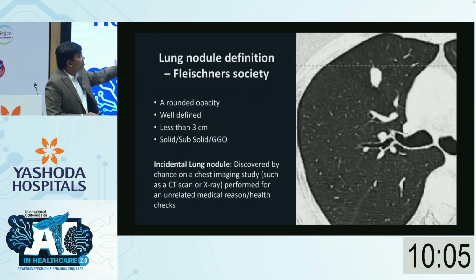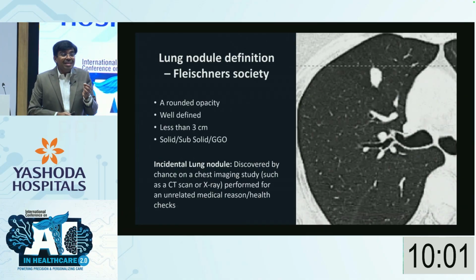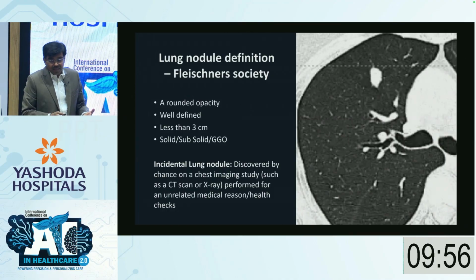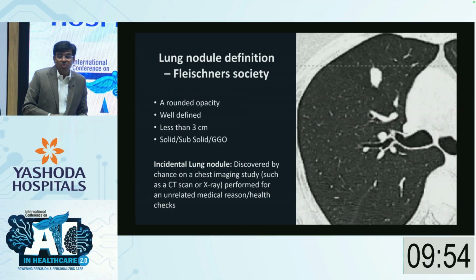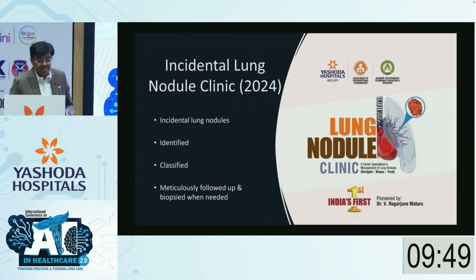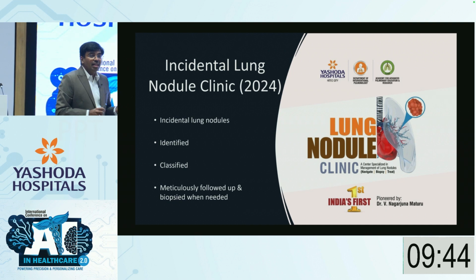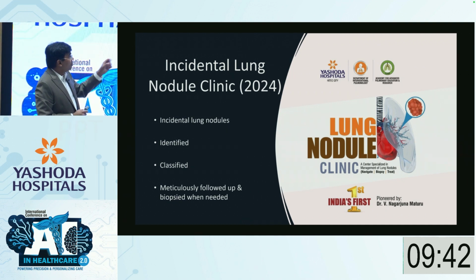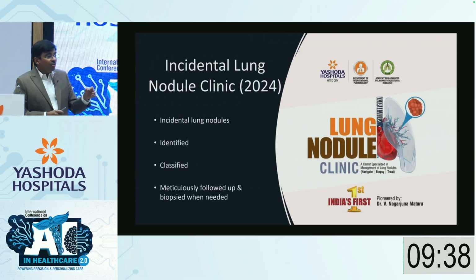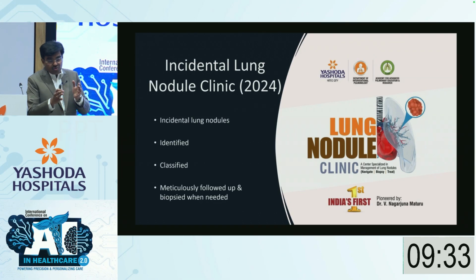This is how lung nodules look. They're small, less than 3 centimeters. We usually need a CT to pick up a nodule, and CTs are not done for everybody. These are asymptomatic, so most of the lung cancers are undiagnosed, undetected in the early stages. To improve the diagnosis of lung cancer, we have been working for the last 2 years. In 2024, we started India's first lung nodule clinic, where every nodule which comes to us, we systematically follow until we get a diagnosis.